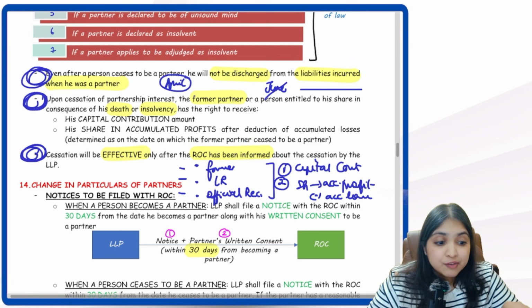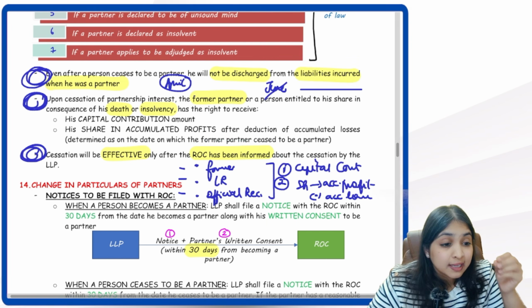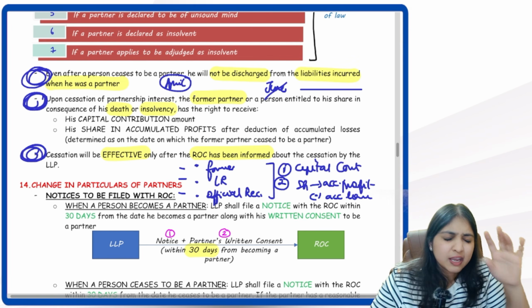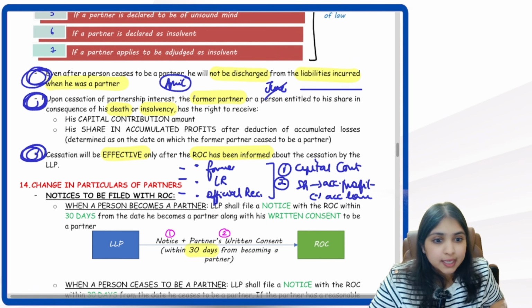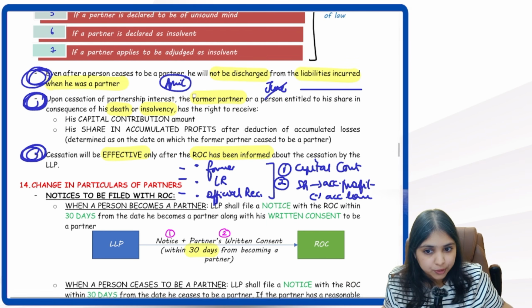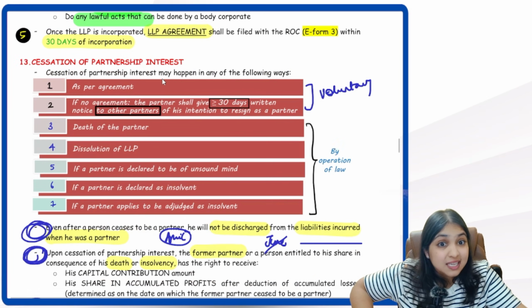You remember, even for registered office change, I told you this. Even for registered office change, I told you that registered office change will be effective only after we inform the ROC. Same thing, cessation will be effective only after we inform the ROC about it. Everybody's perfectly clear. This was my entire cessation discussion.